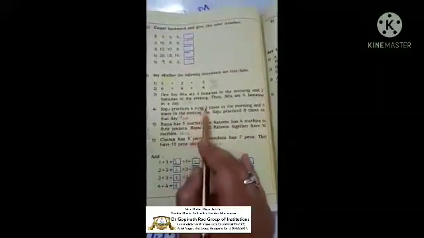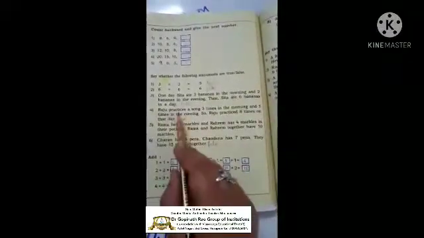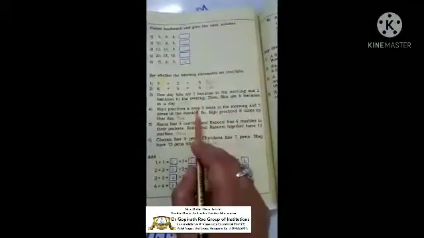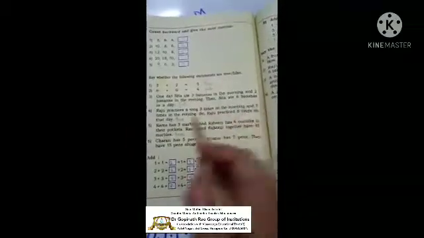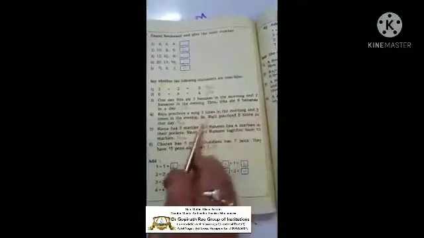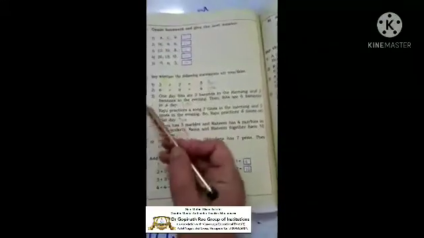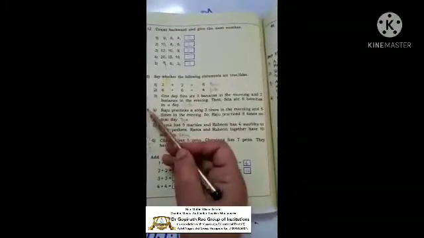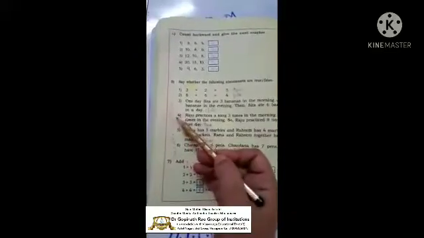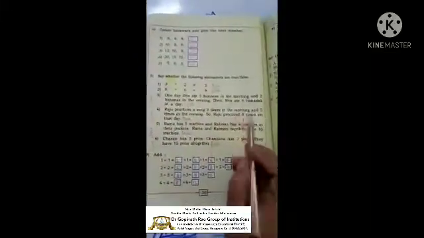Next, Raju practices a song 3 times in the morning. See, Raju practices the song 3 times in the morning and 5 times in the evening. So 3 plus 5 is 8. So Raju practiced 8 times on that day. It is true. See, if you want to calculate, you can calculate in this method also. See, 3 plus 2 is 5. 3 plus 5 is 8. So the answer is correct, 8 times.